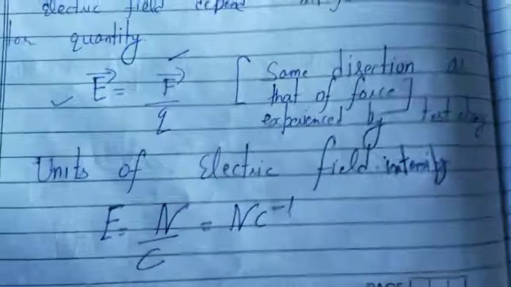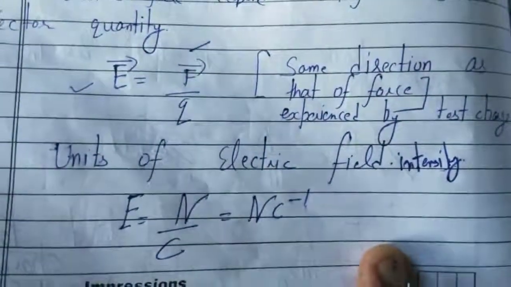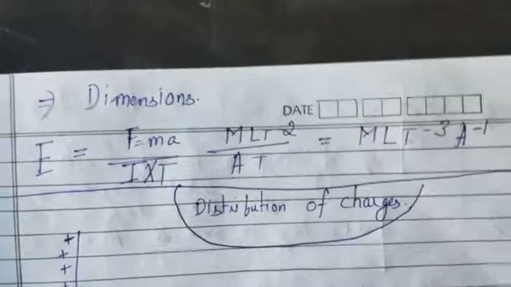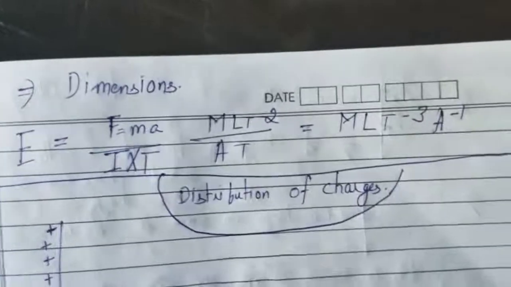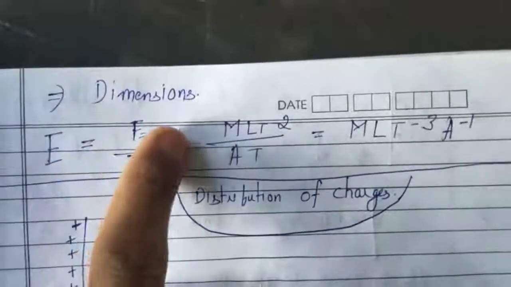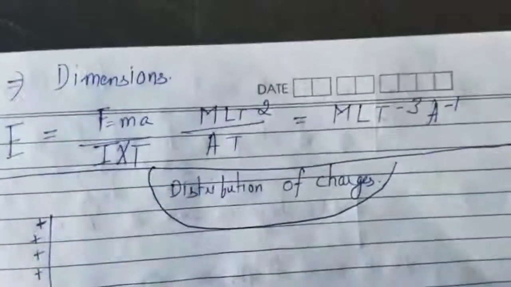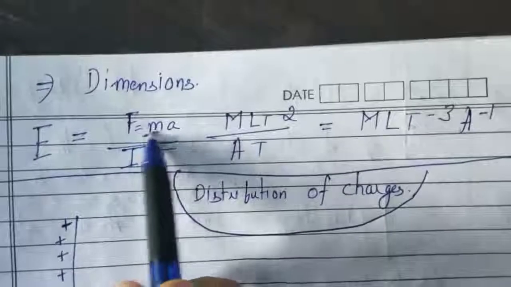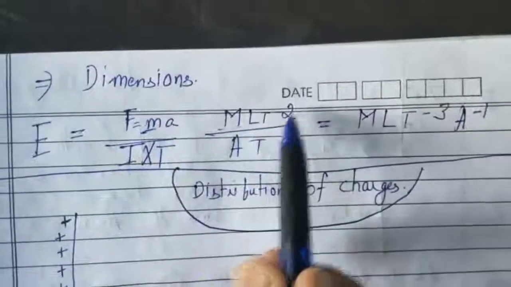Newton per coulomb. So this is the unit of electric field intensity, Newton per coulomb. And if you want to find the dimensions of electric field intensity, it is equal to force upon charge. And what is the dimensions of force? Force is mass into acceleration. The dimension of mass is M, and acceleration is LT^-2.